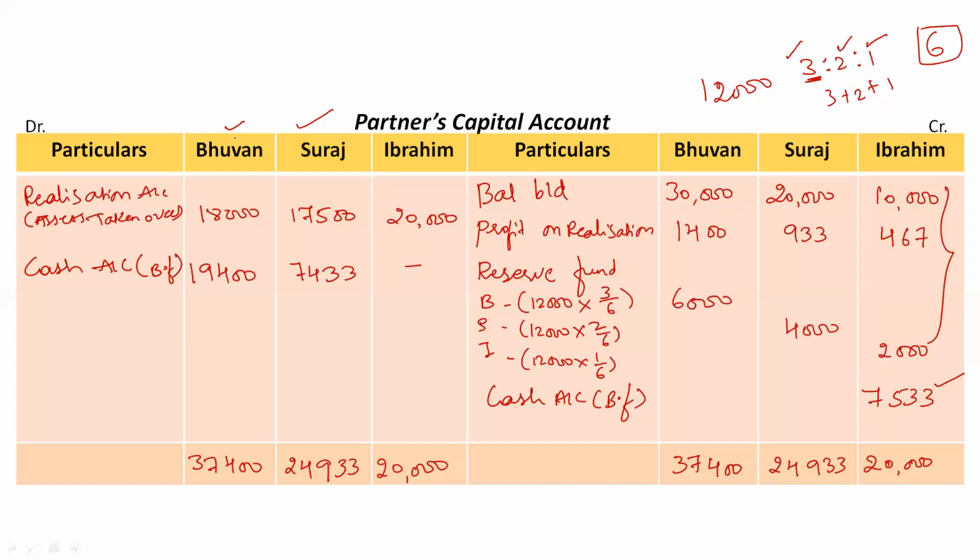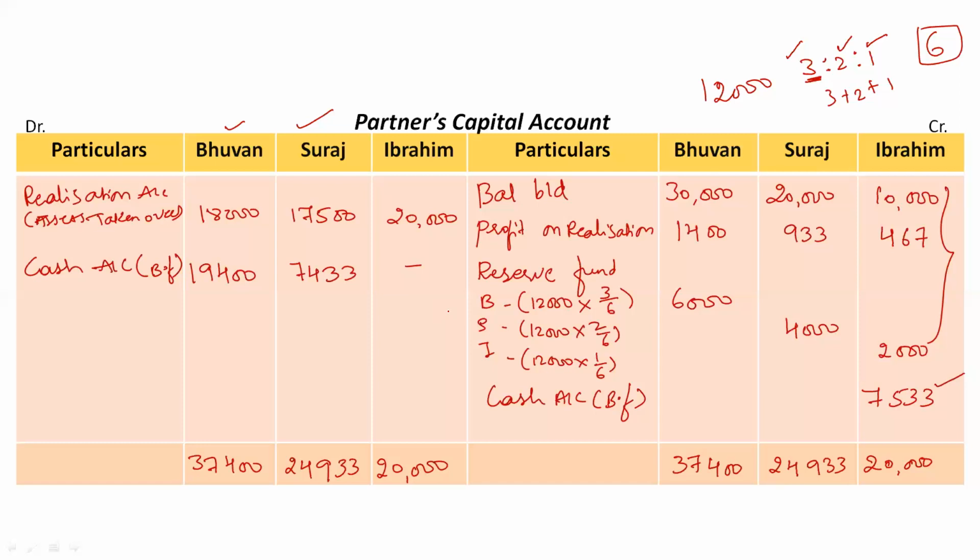Before going to cash account, I would like to tell you, basically in partners capital account, first of all we recorded their capital, then we recorded profit or loss on realization. After that you should refer to the question. If there are any undistributed profits or losses, then distribute them. In this question only the reserve fund was given, so we have distributed it according to their ratio.